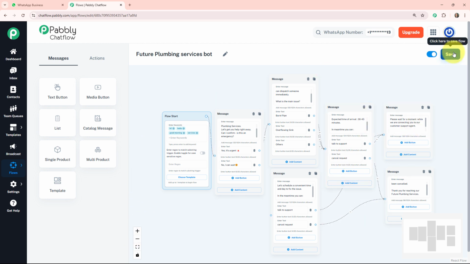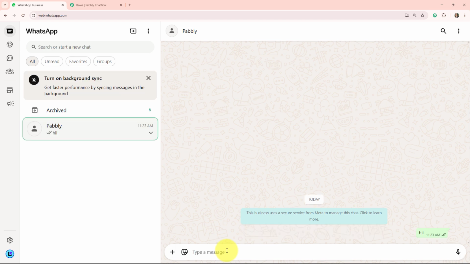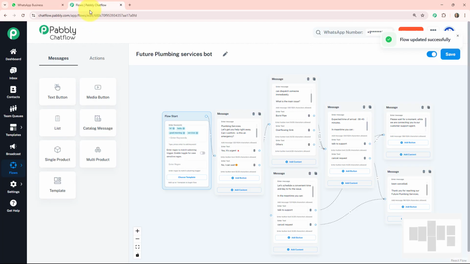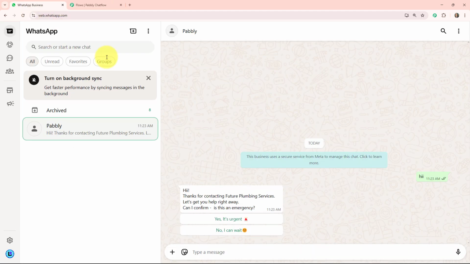After this you can save your progress. Save. This is the flow for the Future Plumbing Services bot. Here I can give you a quick review of how that bot will work. Now I am sending a message to my Future Plumbing business account number, that is hi, which I have taken as a keyword, the keyword I wrote from here. Hi, it will respond: thanks for contacting Future Plumbing Services.